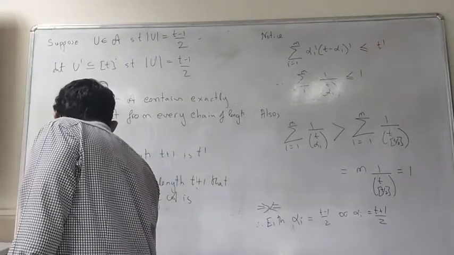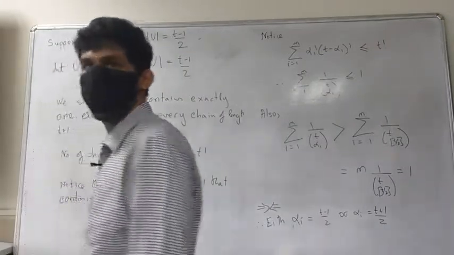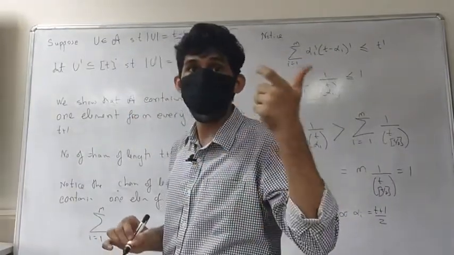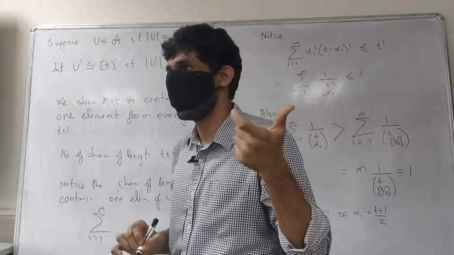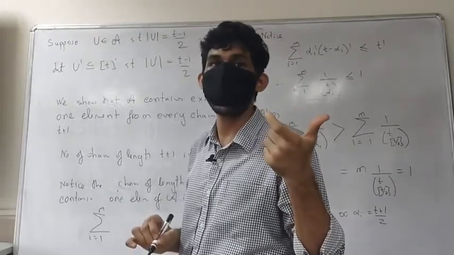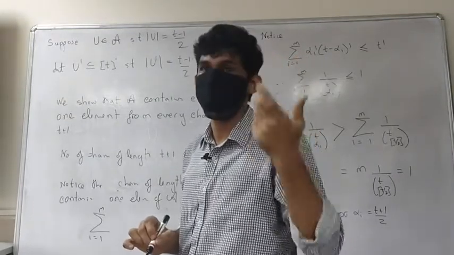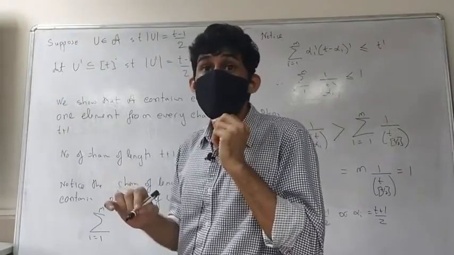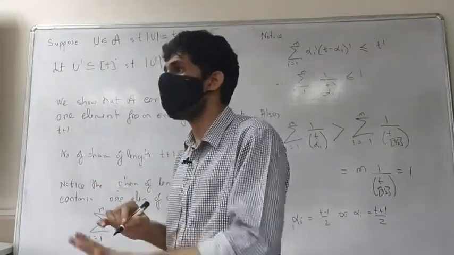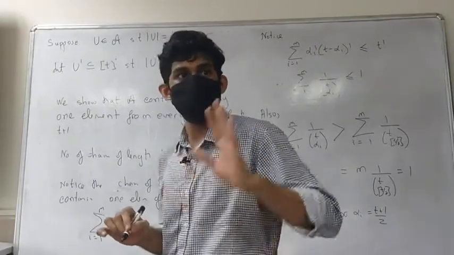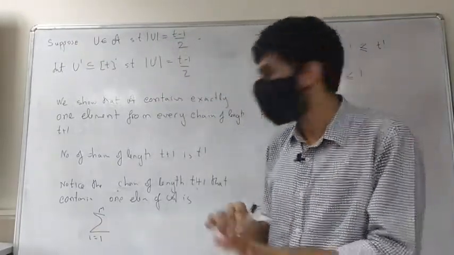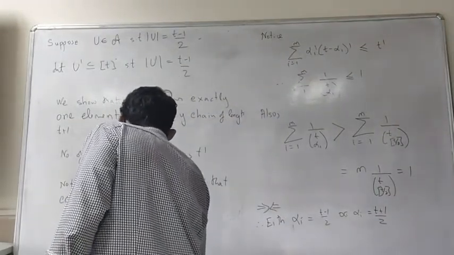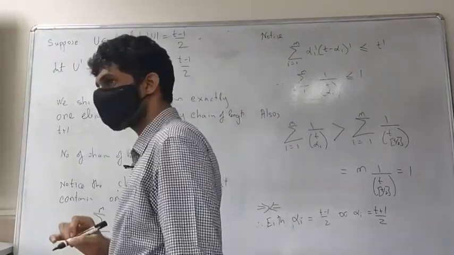Summation i going from 1 to m. How many maximal chains contain a_i? The cardinality of a_i is what? Either (t minus 1)/2 or (t plus 1)/2, right? Okay, so we can say this is alpha_i factorial into (t minus alpha_i) factorial.